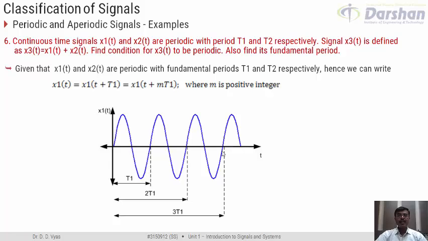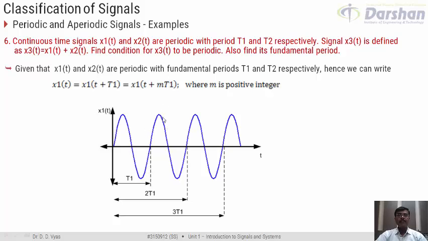That is, if the fundamental period of the signal is T1, then in general the signal would repeat itself at any time interval which is an integer multiple of its period. So here mT1 basically indicates the integer multiple of T1. Mind well, what is the nature of m? m is a positive integer, that is, a number like 2, 3, 4, 5 and so on. Right? It is basically an integer.